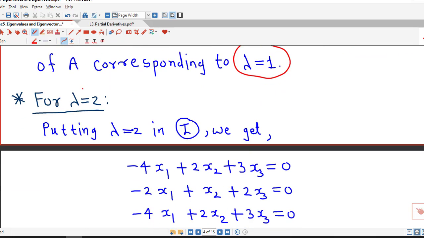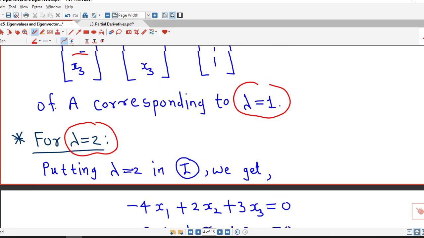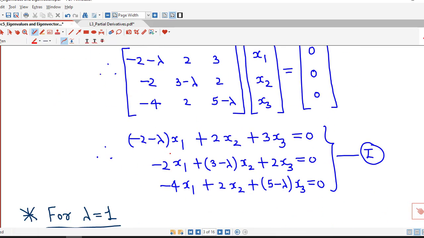Similarly, we find the eigenvectors corresponding to the eigenvalue lambda equal to 2. For that we put lambda equal to 2 here. So for lambda equal to 2 we have minus 4x1 plus 2x2 plus 3x3 equal to 0. For lambda equal to 2 this becomes 1.